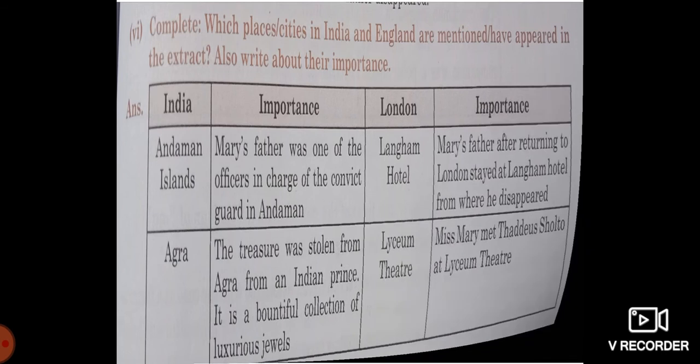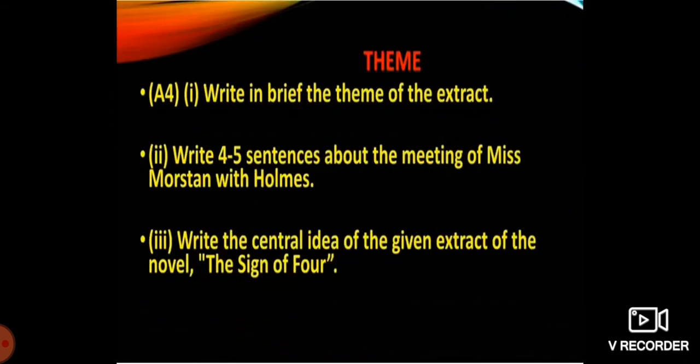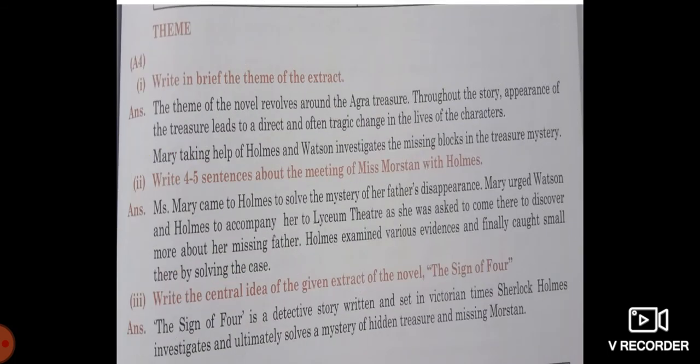Moving further, now we are starting theme A4. Write in brief the theme of the extract. Write 4 to 5 sentences about the meeting of Miss Marston with Holmes. Write the central idea of the given extract of the novel The Sign of Four. So the answer is given over here. Take a screenshot and write it down in your notebook. I hope the 3 questions are clearly seen with their answers.